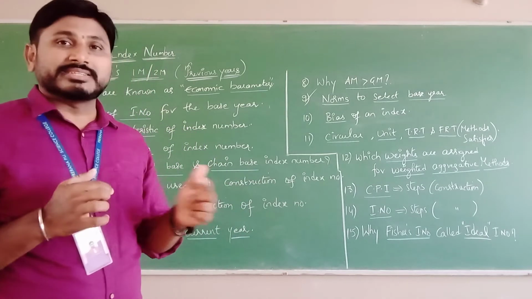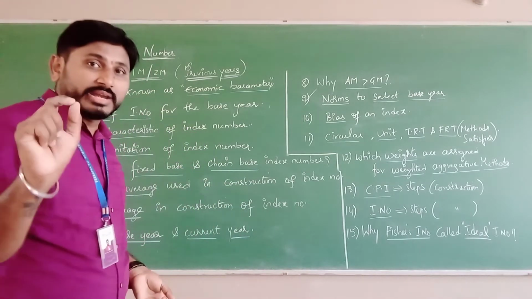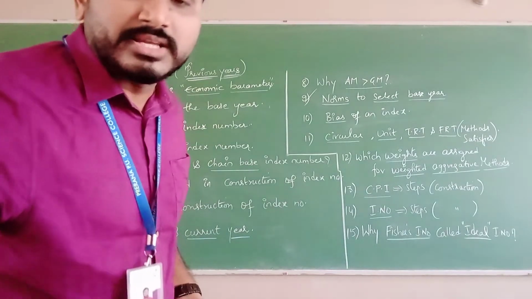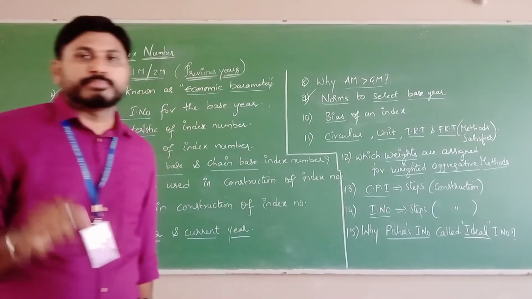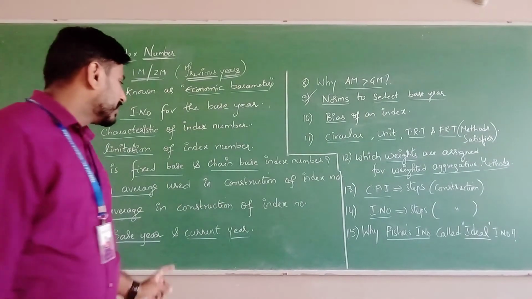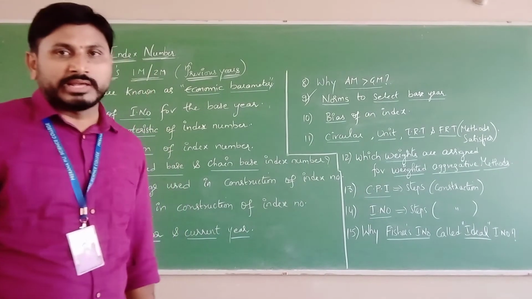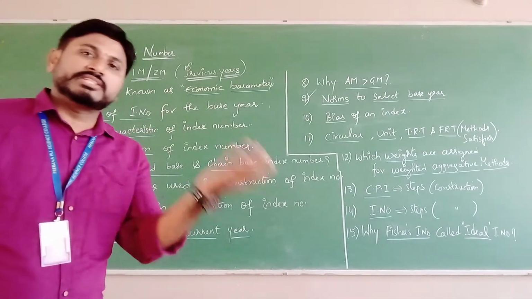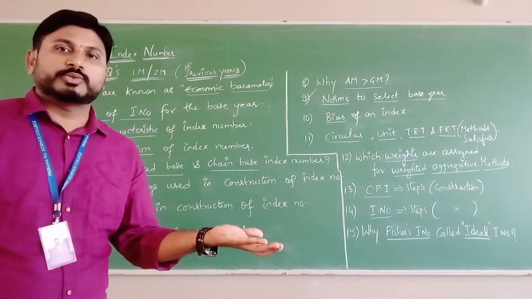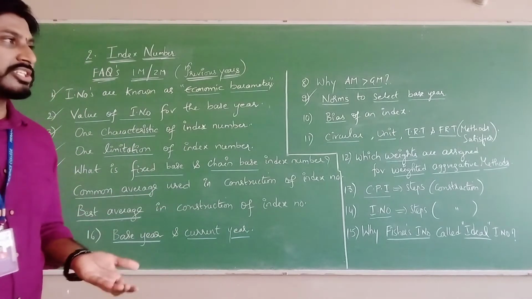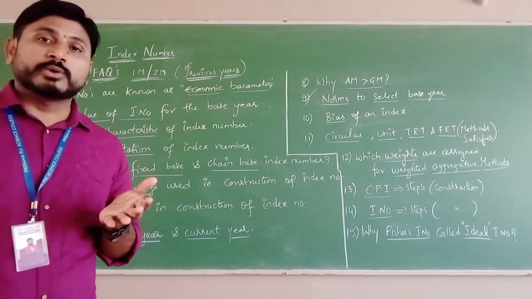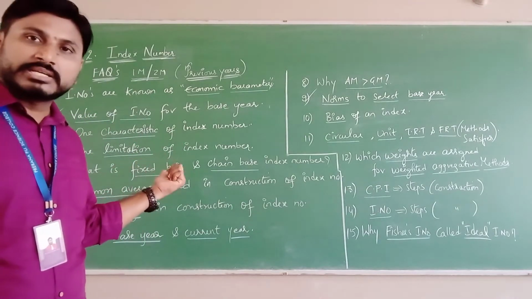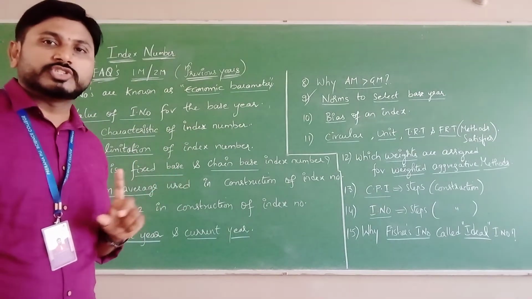For rates and ratios, generally geometric mean is always the best average to measure. Are you clear? Obviously, the best average in the construction of index numbers is undoubtedly the geometric mean. So the most commonly used is the arithmetic mean, and the best average is the geometric mean.